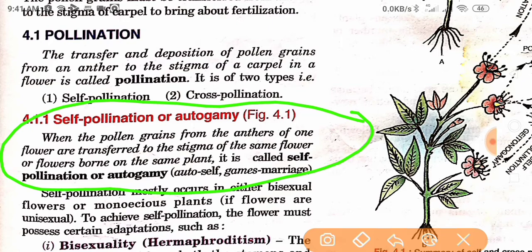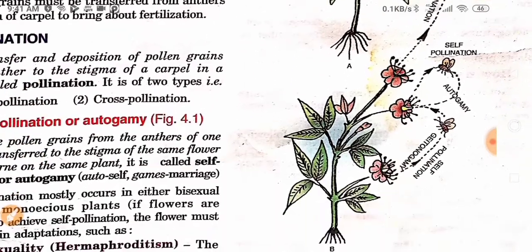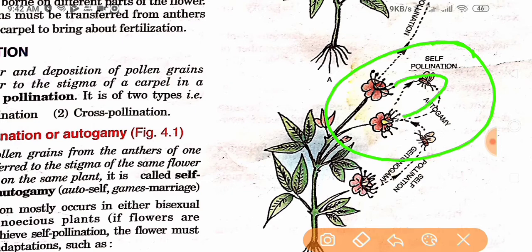That's why it is known as self-pollination or autogamy. You can see here, self-pollination occurs because pollen grains from the anther of this plant go to the stigma of the same plant.